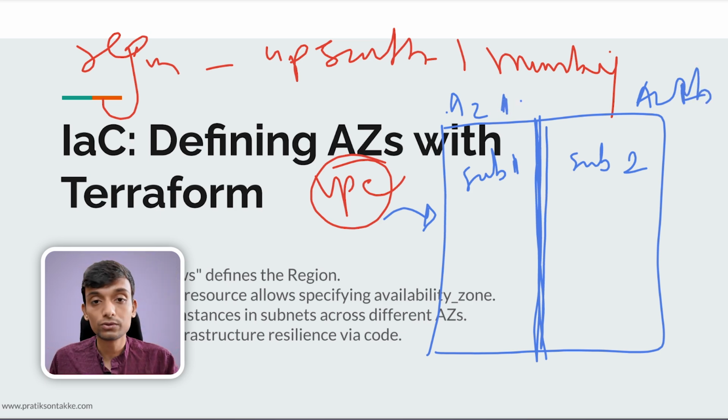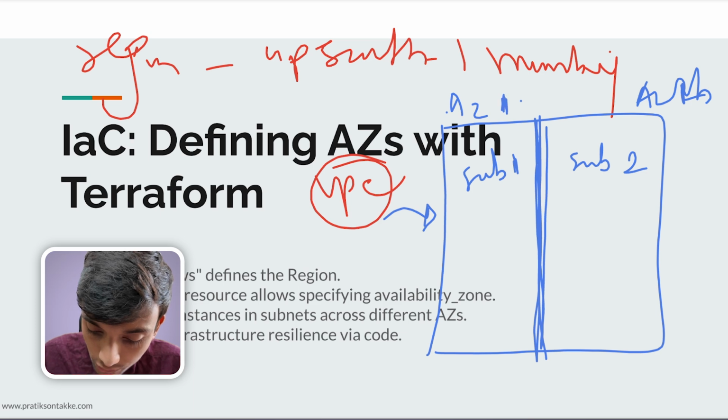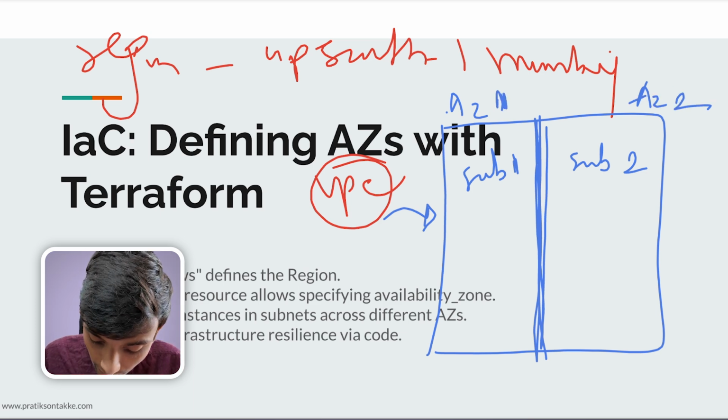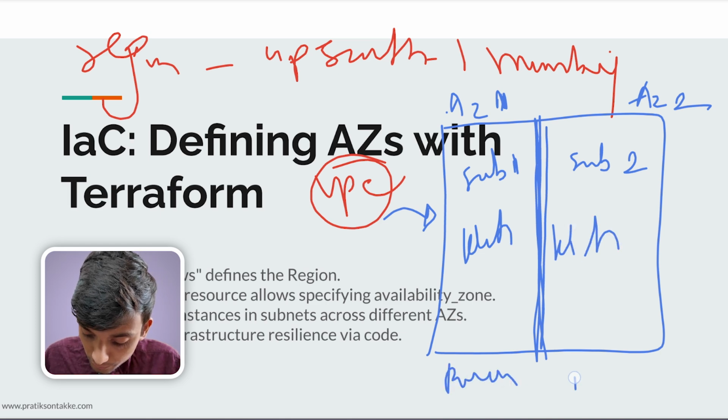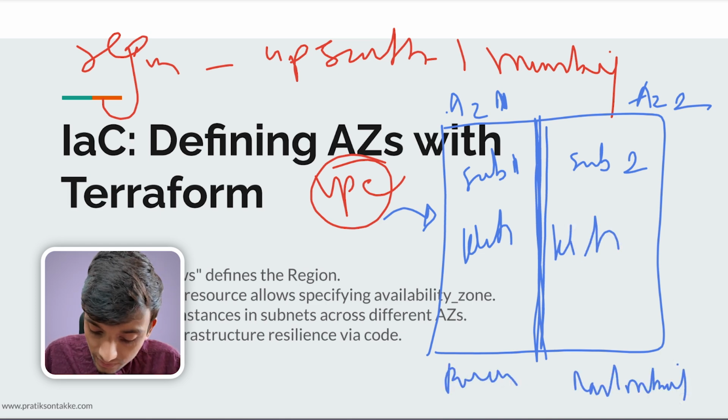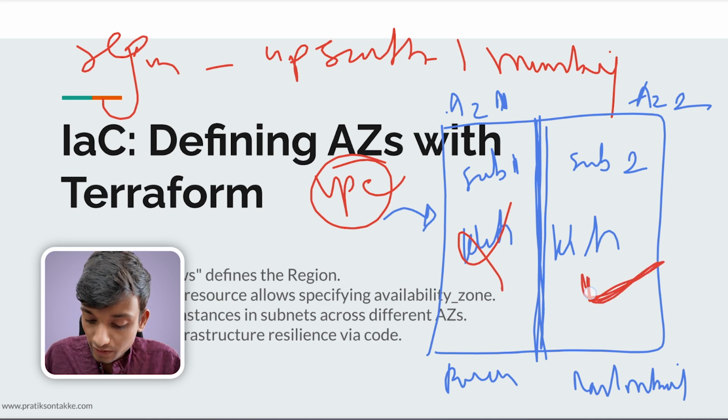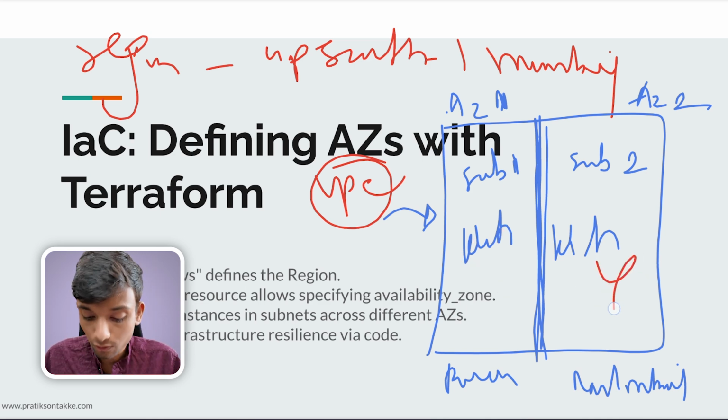This is two availability zones, right? AZ1 and AZ2 in short. So for one app, like one kitchen will be here and one kitchen will be here. This is Powai and this is Navi Mumbai. If this app fails, this will take over automatically, and if this app fails, this will take over automatically. This is called fault tolerance, right?